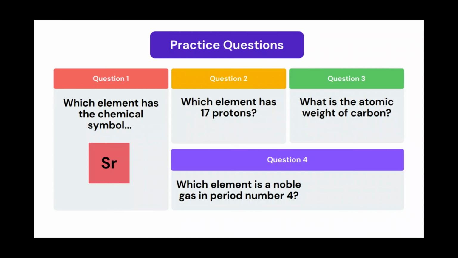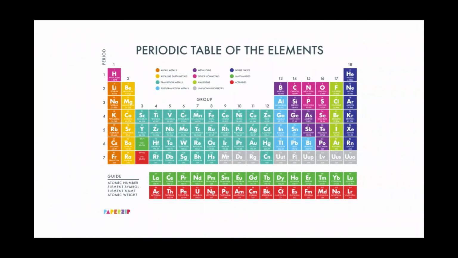Now I'm going to take up the questions. To answer these questions, you're going to be using a periodic table of elements. First of all, which element has the chemical symbol Sr? So here's a periodic table of elements. We're going to go through the whole entire thing and try to look for a chemical symbol Sr. And as you're going through, you can see over here in group 2, we have Sr. And underneath is the name. The name is strontium. Therefore, the answer to the first question is strontium.